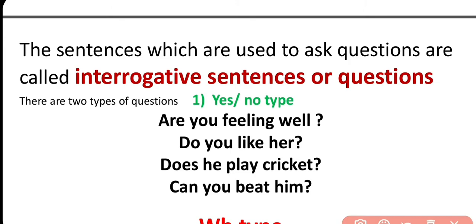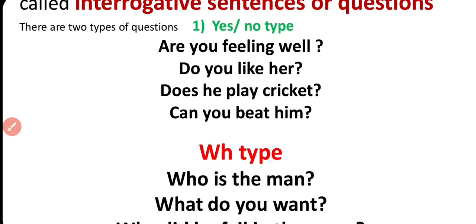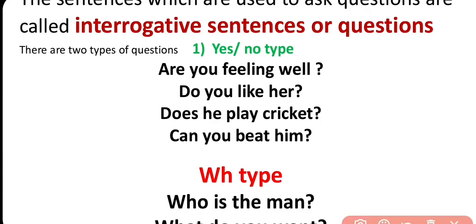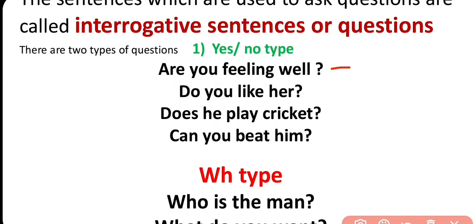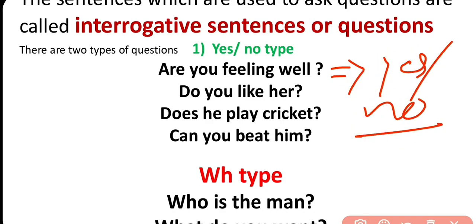So interrogative sentences are of two types. Number one, yes/no type, and number two, WH type. So these are all yes or no type questions where the answer will be yes or no. Here, are you feeling well? You can give the answer yes or no simply.